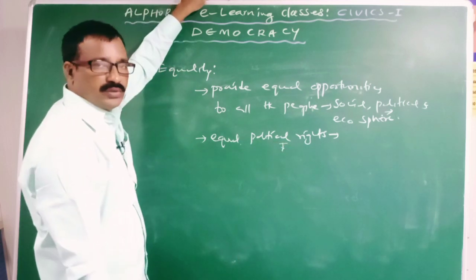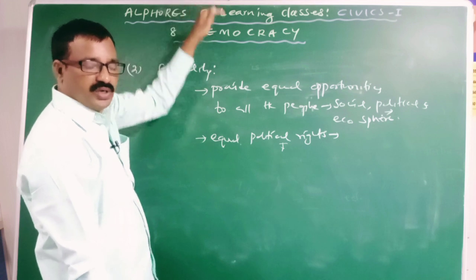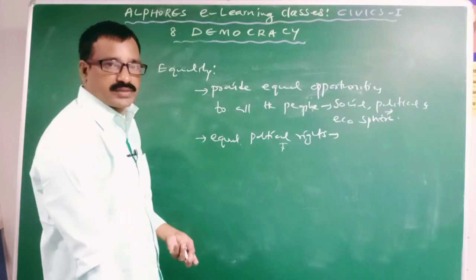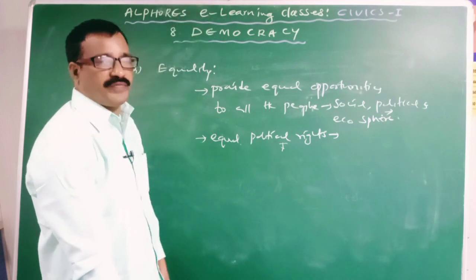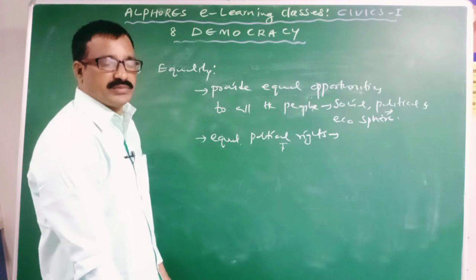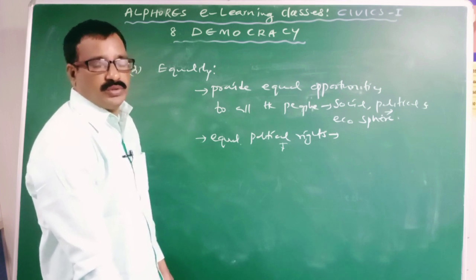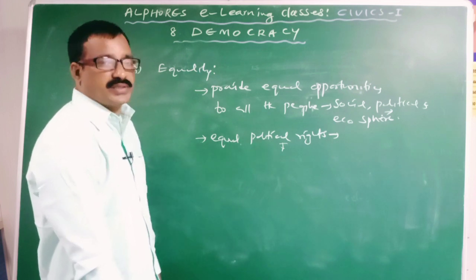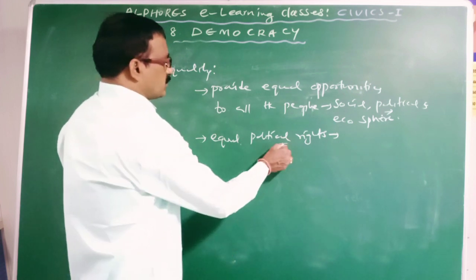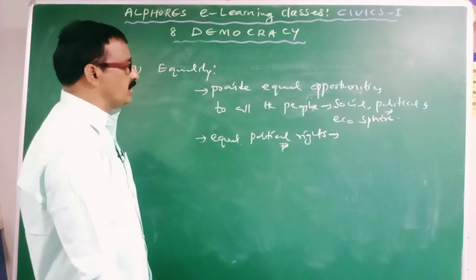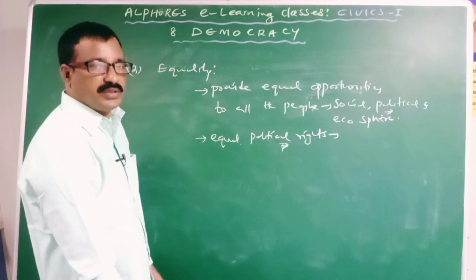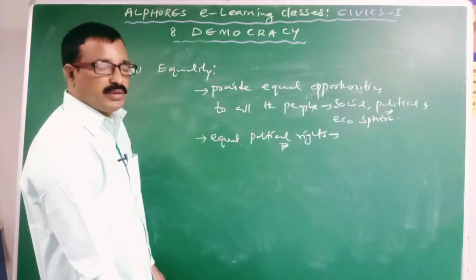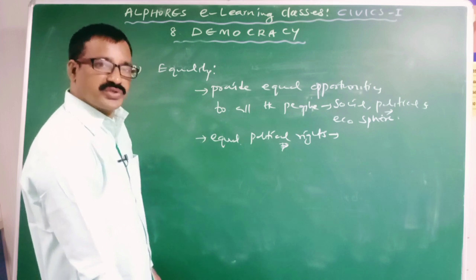Already we know: right to vote, right to contest in elections, right to hold public offices, right to petition, and right to criticize the government. These are the various types of political rights. Through these political rights, all individuals in a democracy take part in the political affairs of the state.